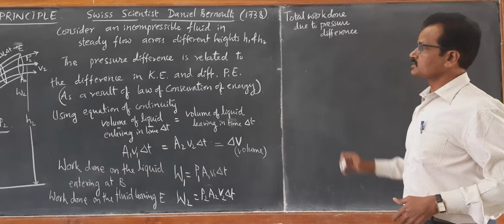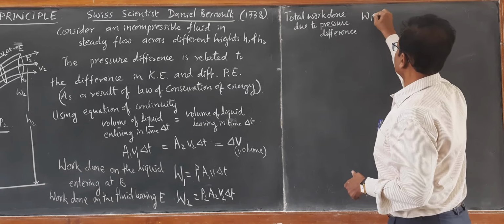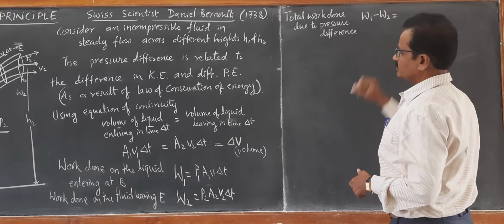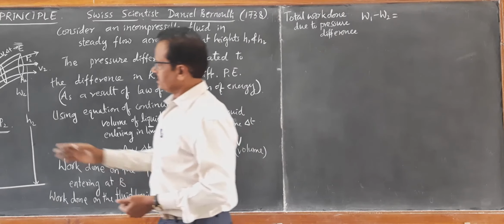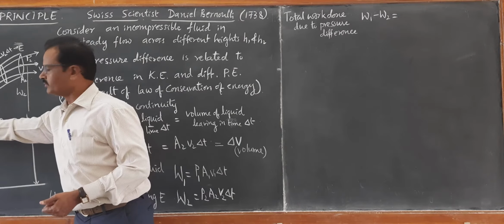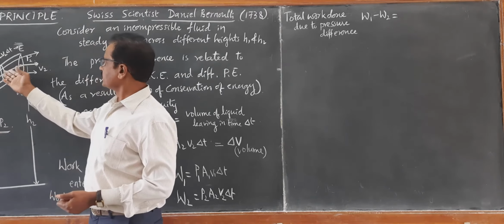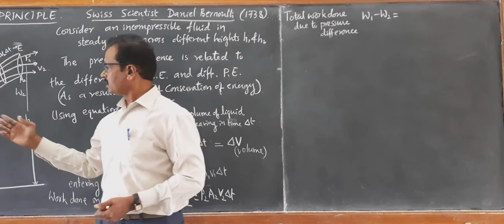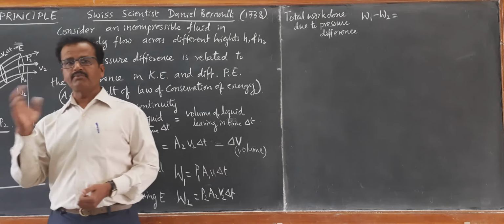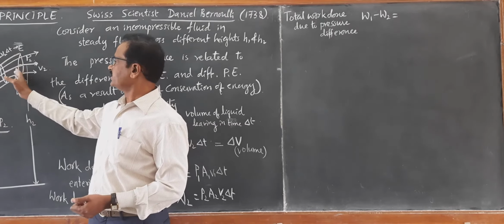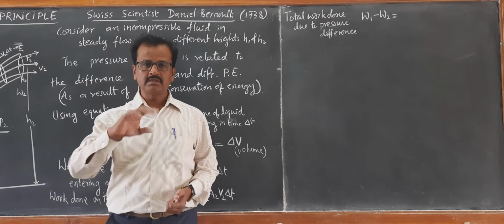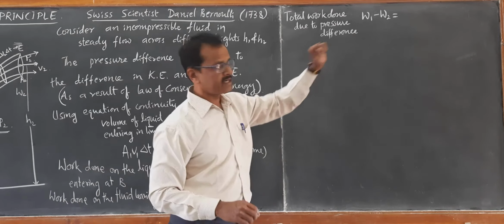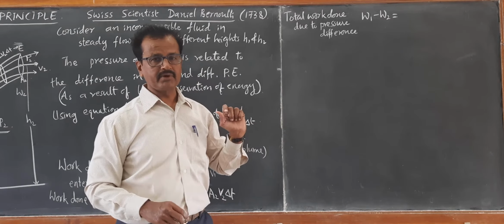The total work done due to pressure difference now becomes W1 minus W2, because here the work is done on the fluid and here the work is done by the fluid. Therefore, if work done on the fluid is taken positive, work done by the fluid is taken negative. Therefore, it becomes the difference in work, W1 minus W2. I think you got the point.